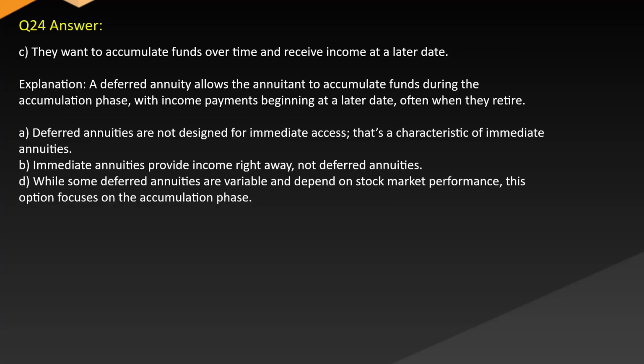Answer. C. They want to accumulate funds over time and receive income at a later date. Explanation. A deferred annuity allows the annuitant to accumulate funds during the accumulation phase, with income payments beginning at a later date, often when they retire. Deferred annuities are not designed for immediate access, so that's a characteristic of immediate annuities. B. Immediate annuities provide income right away, not deferred annuities. D. While deferred annuities can be variable and depend on stock market performance, this option focuses on the accumulation phase.